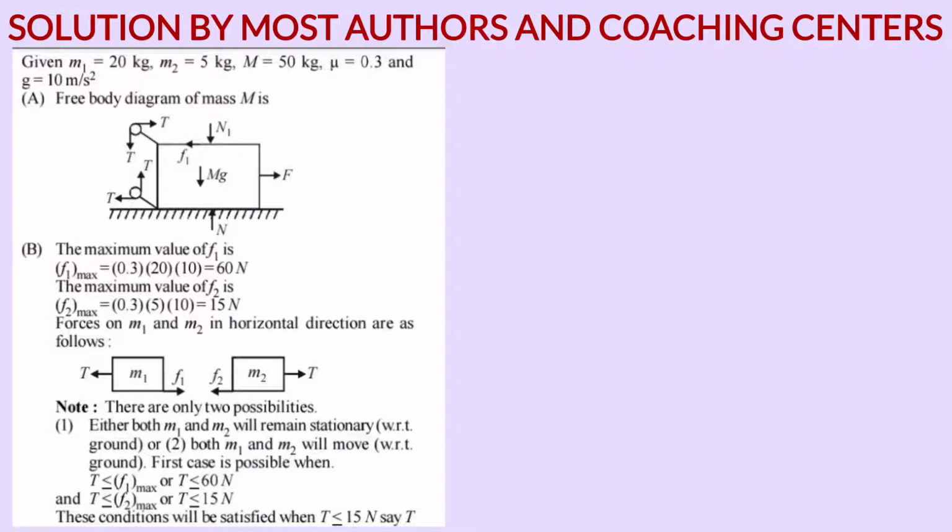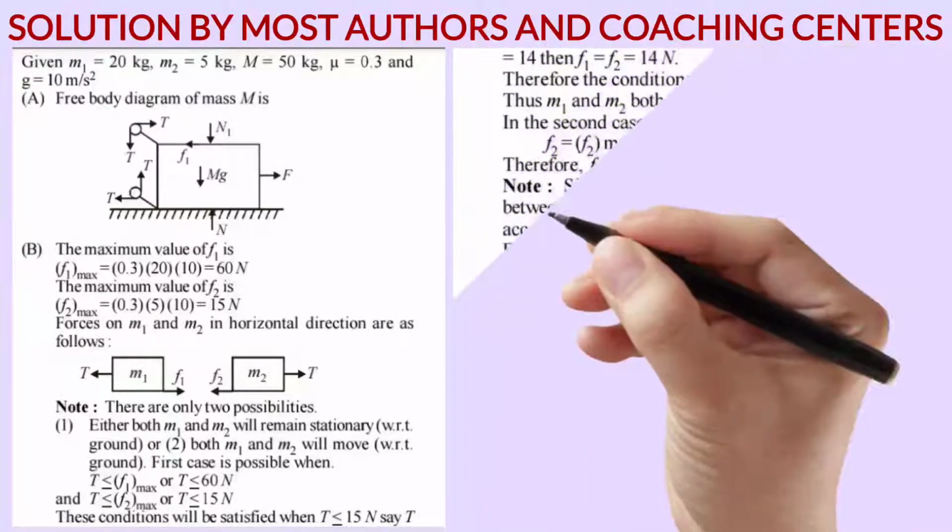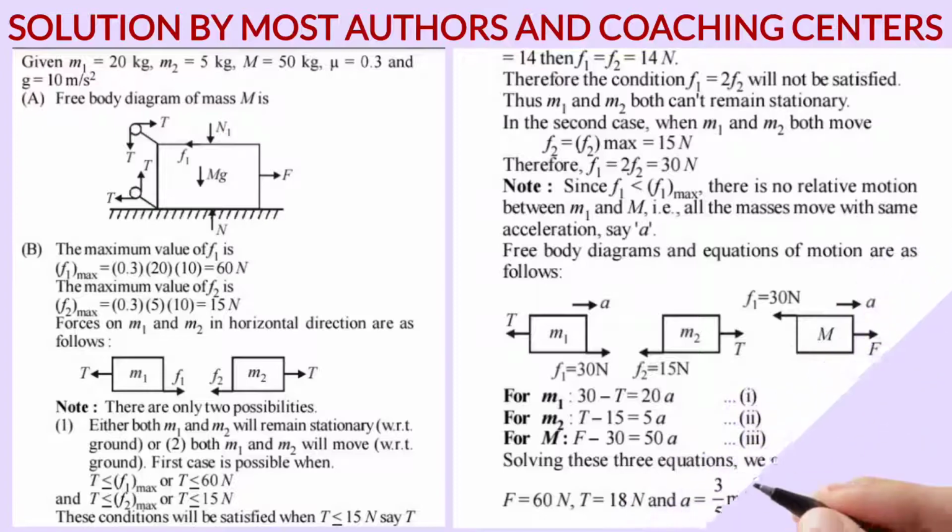Note there are only two possibilities. Either both M1 and M2 remain stationary with respect to ground, or both will have motion with respect to ground. The first case is possible if T is less than or equal to F1 limiting, that is 60 Newton, and T is less than or equal to F2 limiting. These conditions will be satisfied when T is less than or equal to the limiting value.